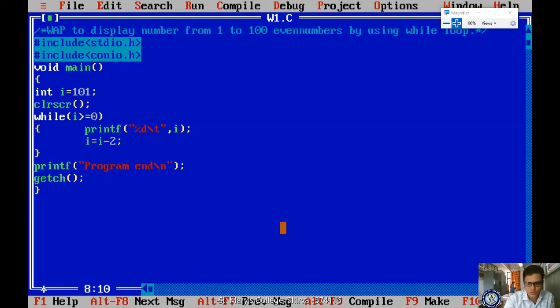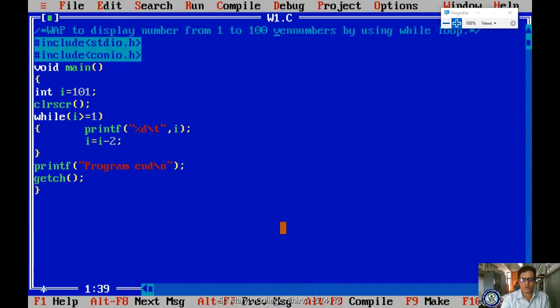You have to take it as 101 greater than or equal to 1, because 1 is an odd number, right? The number which is not divisible by 2 is called an odd number.